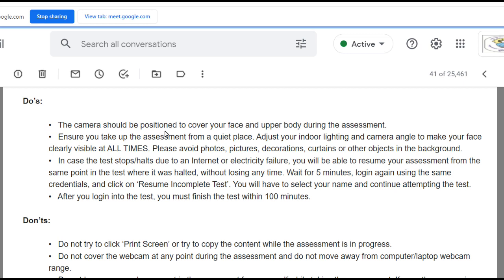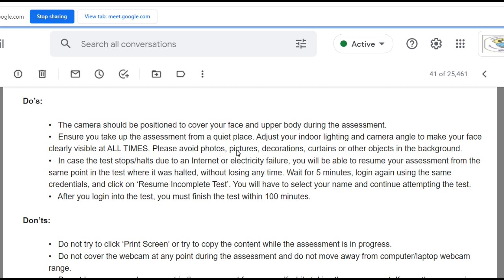The camera should be positioned to cover your face and upper body during the assessment. Partial face covering, or your body being half covered, should not be there. Ensure you take up the assignment at a quiet place. Adjust your indoor lighting and camera angle to make your face clearly visible at all times.